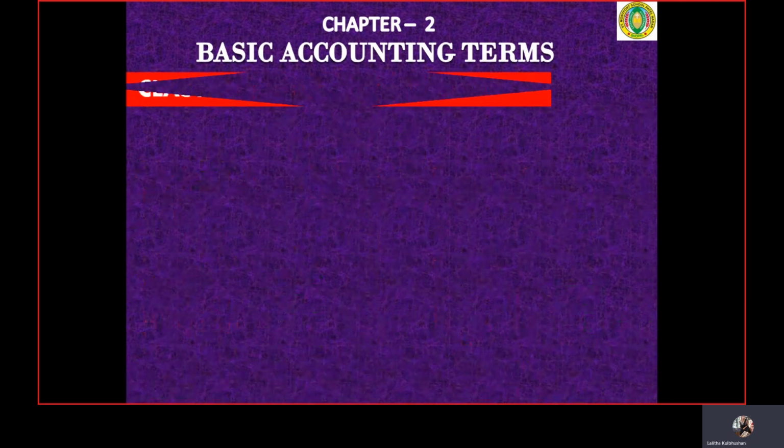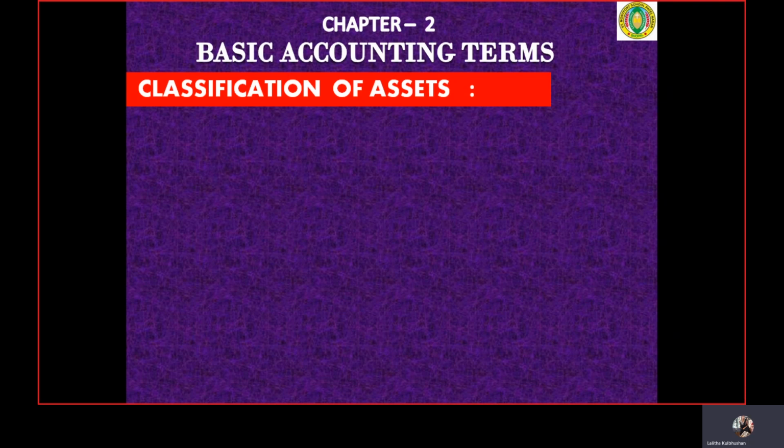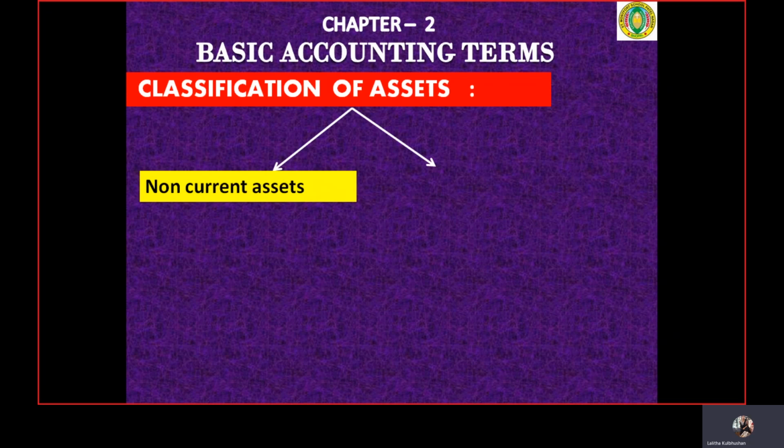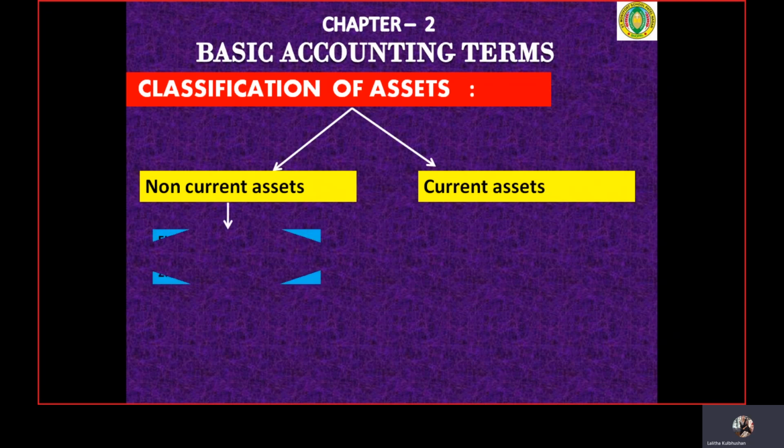Now, assets can be classified into the following categories. Basically, the two broad categories into which assets can be classified are non-current assets and current assets. The non-current assets can be divided into further categories.